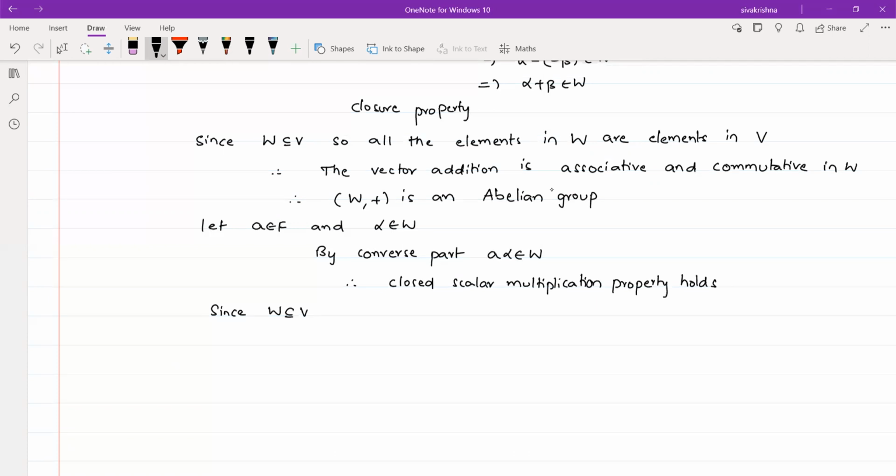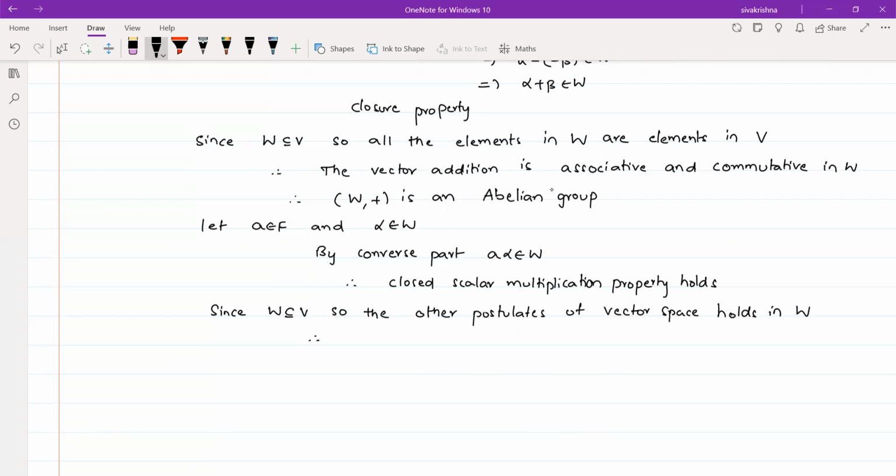Because W is a subset of V, so the other postulates of vector space hold in W. The only reason is that whatever elements you consider in W, clearly those elements belong to V. Since V is a vector space, all the conditions hold under W. If you consider any two or three elements in W, those elements belong to V, and since V is a vector space, the condition holds for them.